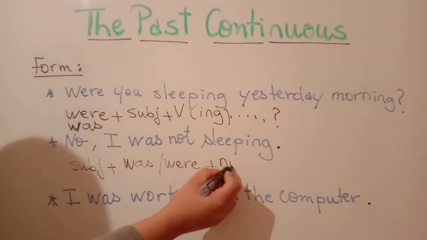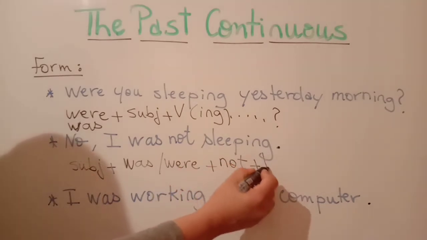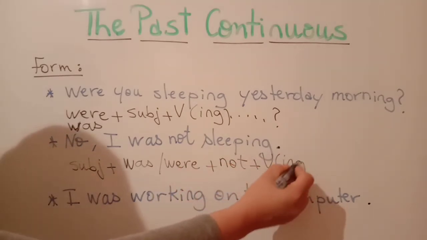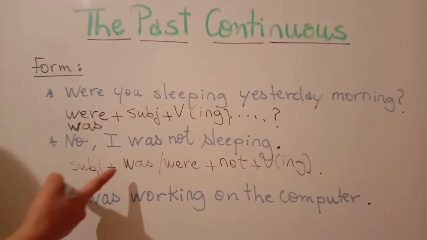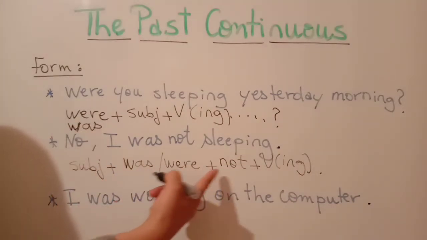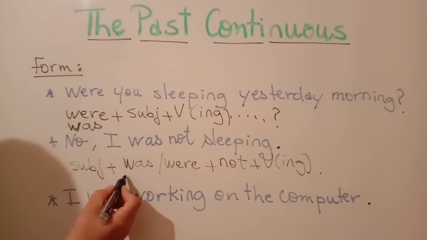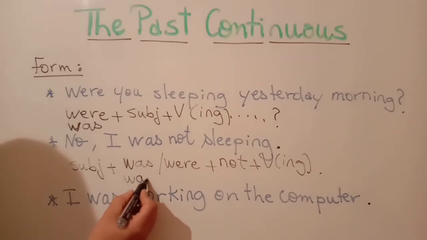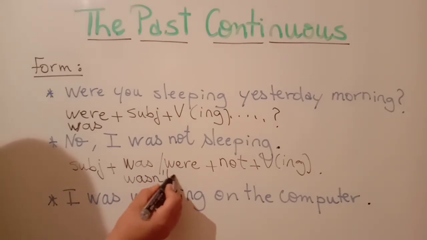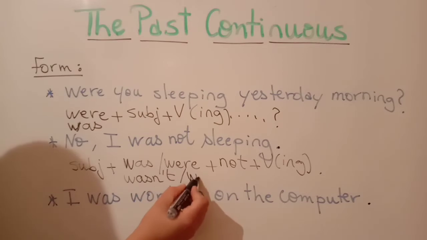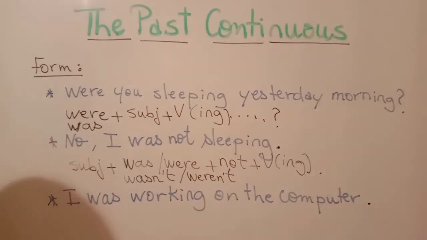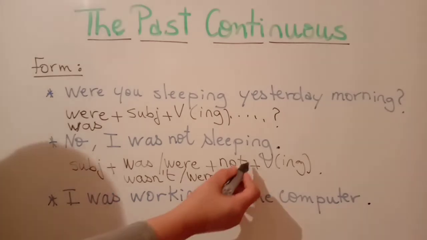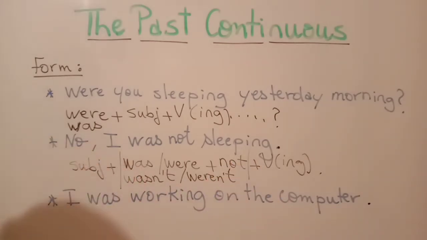Plus not plus verb ing form. Was not, were not, or the short forms of was not, which is wasn't, and were not, weren't, plus verb ing form. Good.